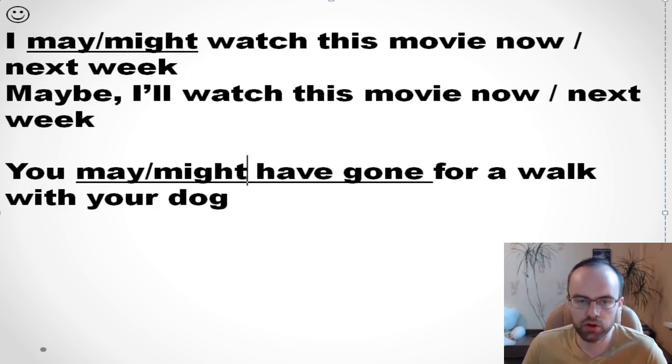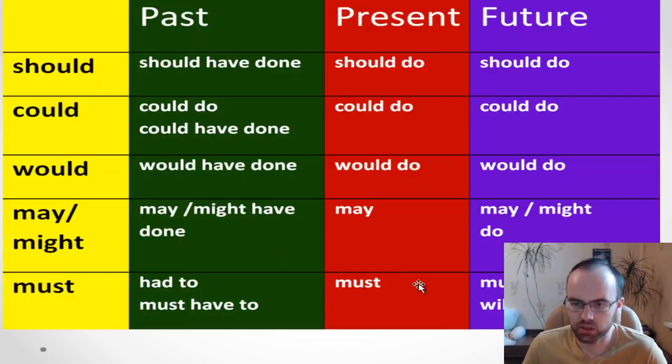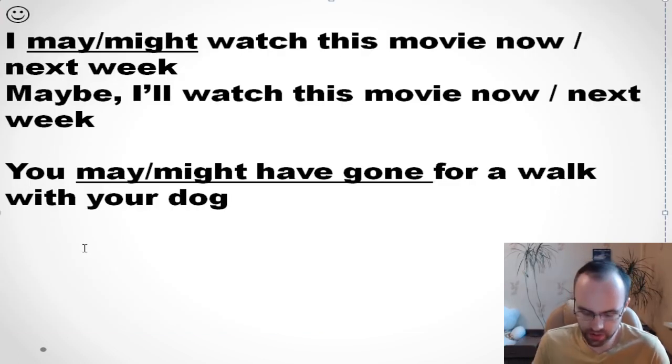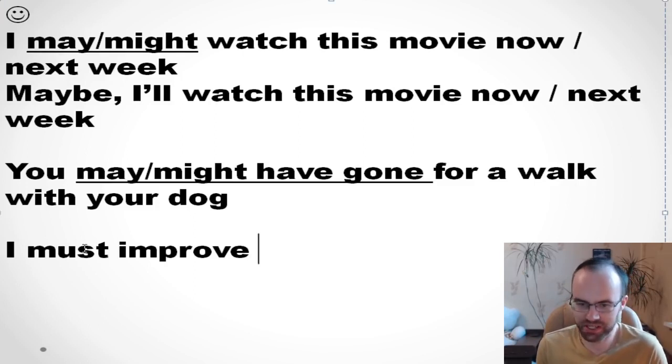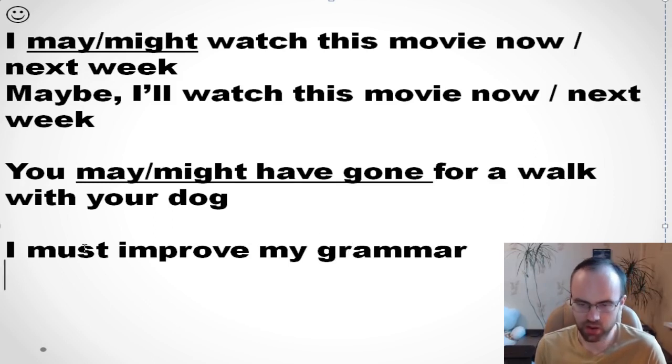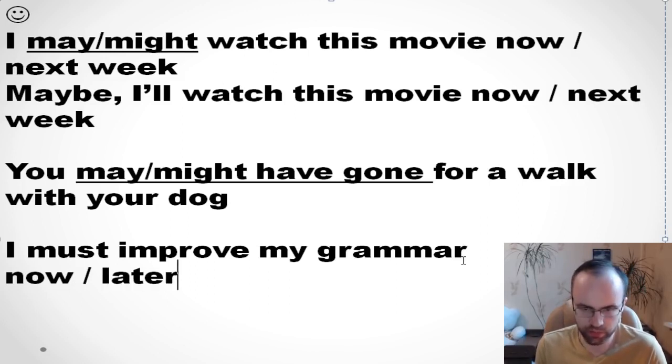Okay? So, right, must. It's more difficult. We use must for the present, like I must improve my grammar. Yeah, what a good idea. I must improve my grammar. Excellent. So it's about the present. Talking about the future, I can say I must improve my grammar now, or later, no problem.